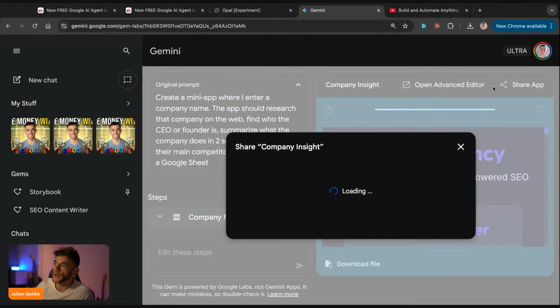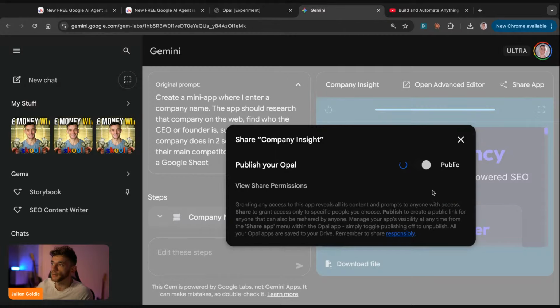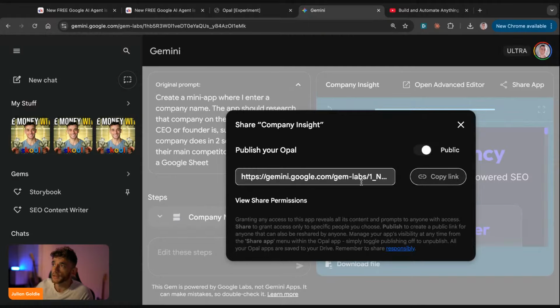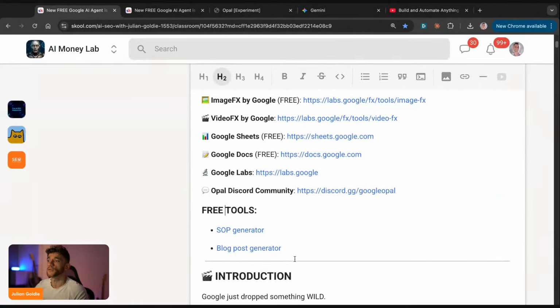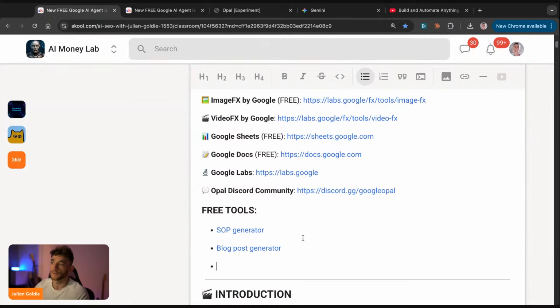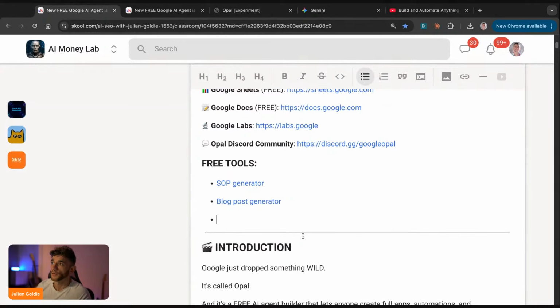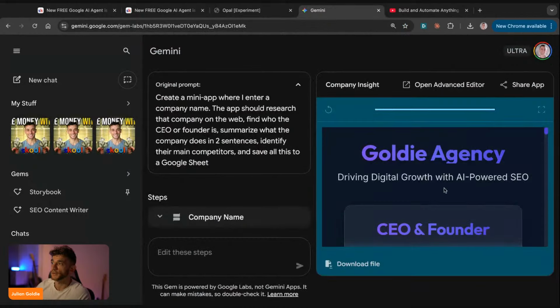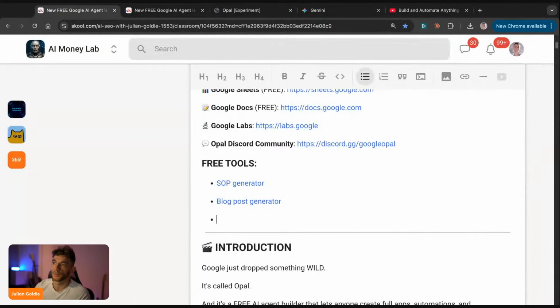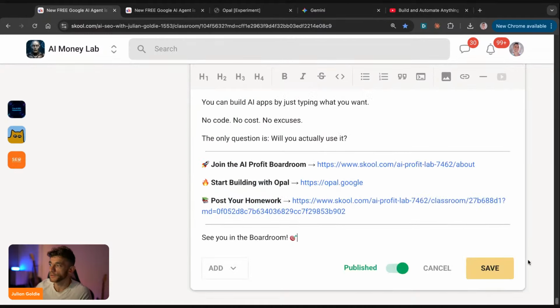So if you want to get that app as well, again, I'll make that public for you. So, a free tool for lead generation. We're going to make that public, copy the link, and this is how you can share it with anyone, right? So whether your team or whether you can give this out to your audience and use it as a lead magnet, that sort of stuff as well. And then, for example, here we can take that like so, go back to Opal, and then we'll put lead generator, right? There we go. And yeah, that's basically how it works.